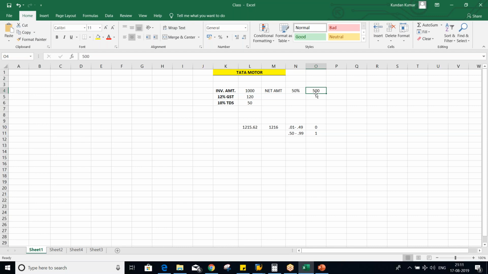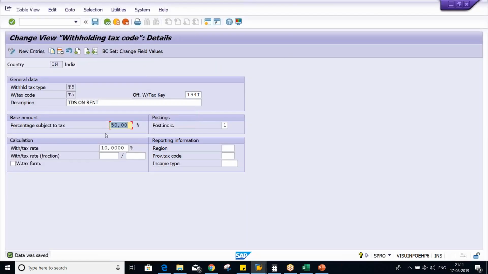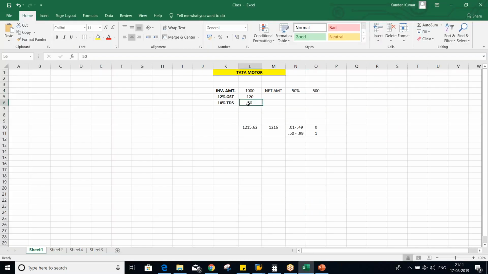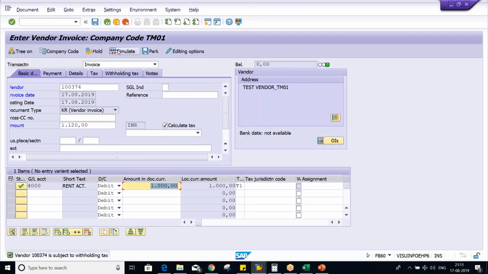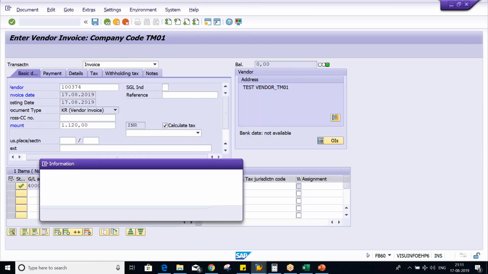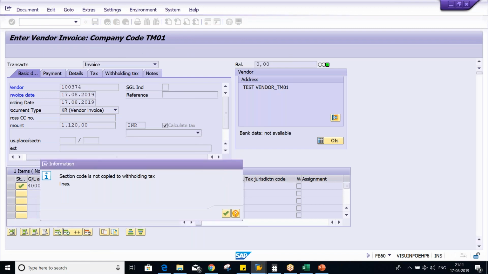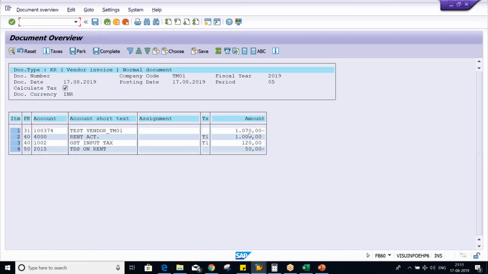So now on this 500, the 10% TDS is going to be deducted. I've shown you guys, on this 500, this 10% is going to be deducted. So how much TDS is supposed to be deducted? Only 50 rupees. I'll just click on simulate, and let's see, guys, whether it is getting calculated or not. So look at here, yes, 50 rupees.